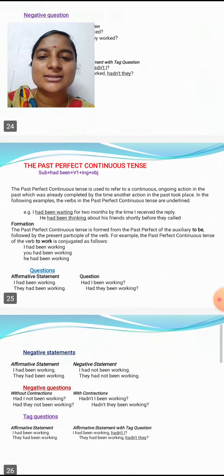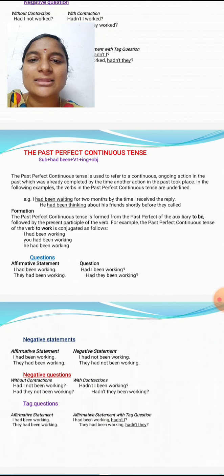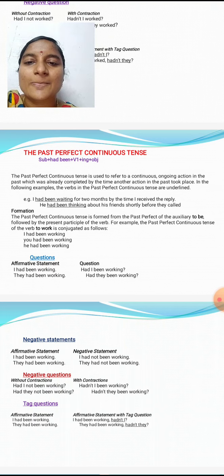Next we will discuss the past perfect continuous tense. The past perfect continuous tense is used to refer to a continuous ongoing action in the past which was already completed by the time another action in the past took place.